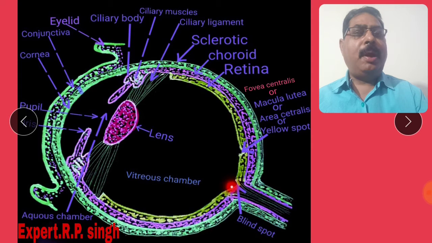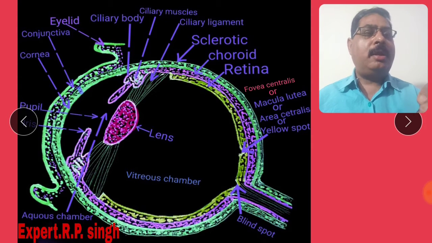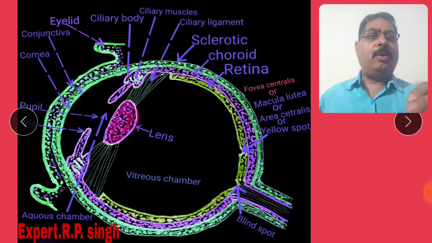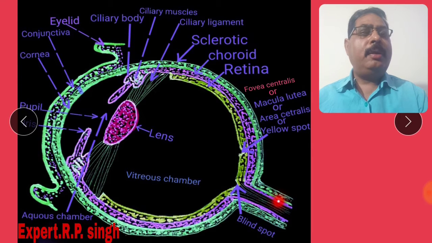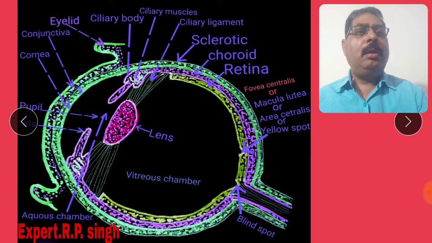spot. Blind spot, this is the retinal ridge. The optic nerve arises from the blind spot. Optic nerves means second cranial nerves. The second cranial nerves carry the information of the signal to the brain. The brain interprets the signal. Then the extension of the retina stops.